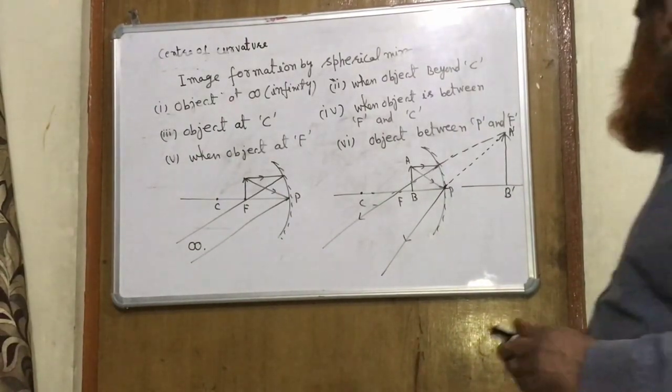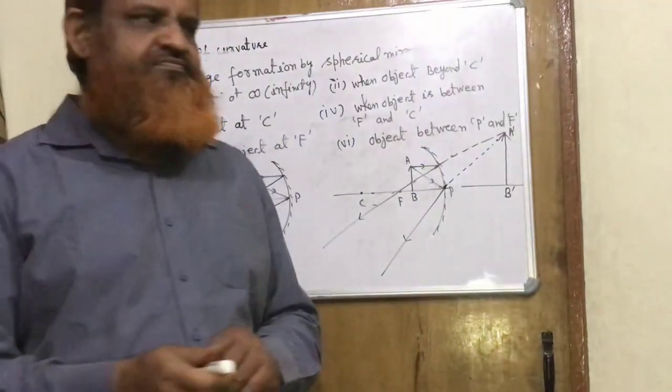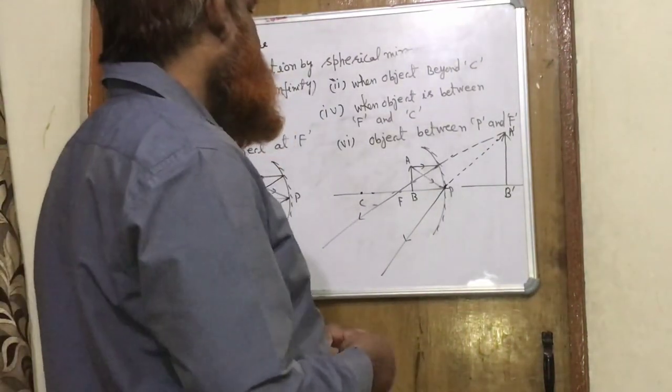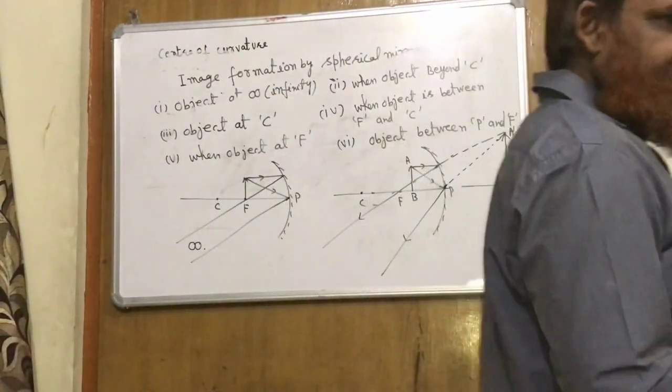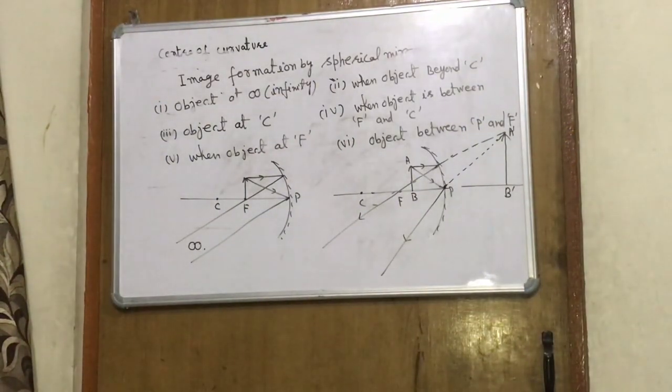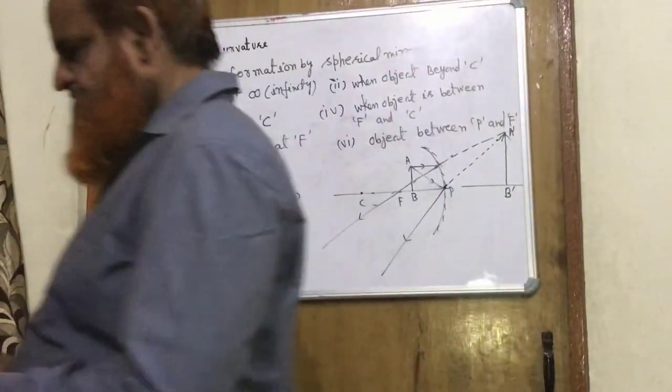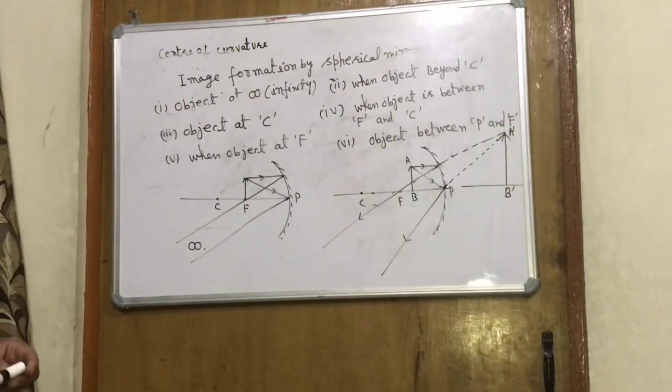And if the image is formed on the other side, then it is not real, that is, virtual. So with a concave mirror, we can make both types of images, real and virtual. In the next class, I will take image formation by a convex mirror. Thank you.